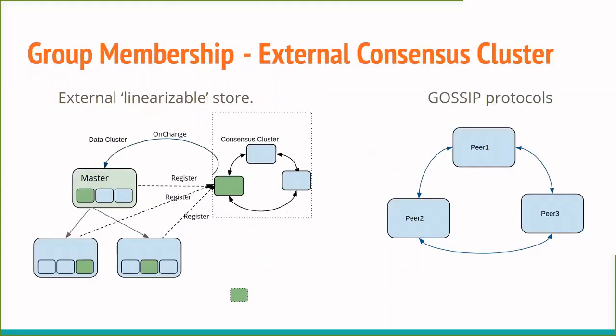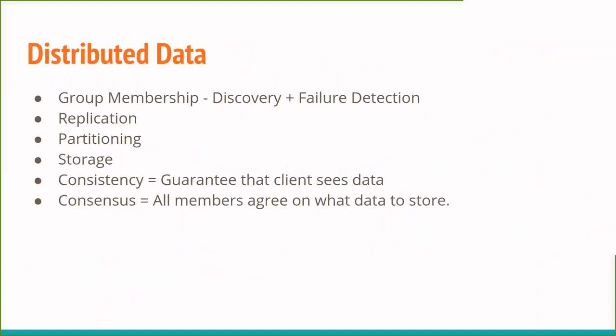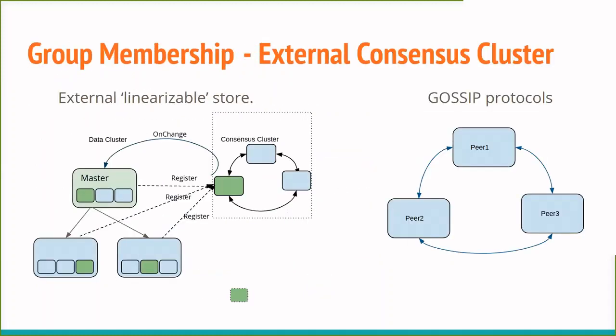Now we'll see how group membership is implemented. So we saw those 6 things. We'll start with group membership implementation. And again, there are 2 styles, and we'll see how each of those 6 things is implemented in these 2 styles of architectures. So when we have this external linearizable or consistent store, any node in the data cluster, when it starts, registers itself to this external store.